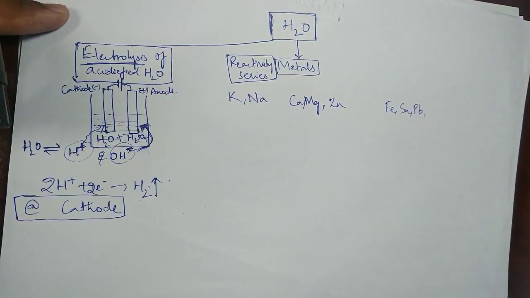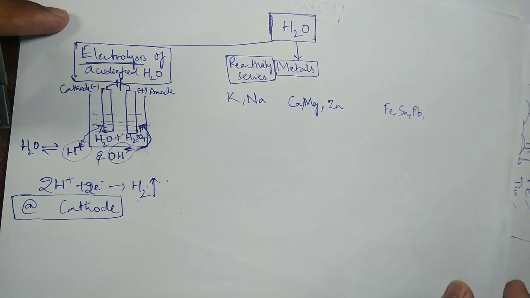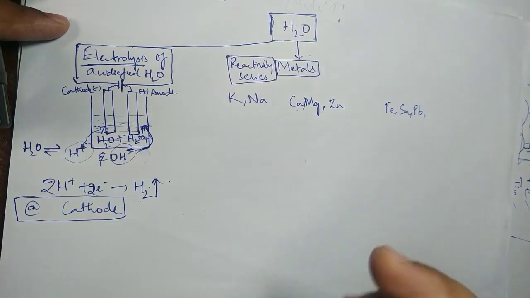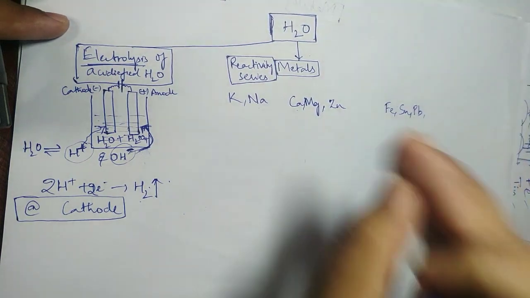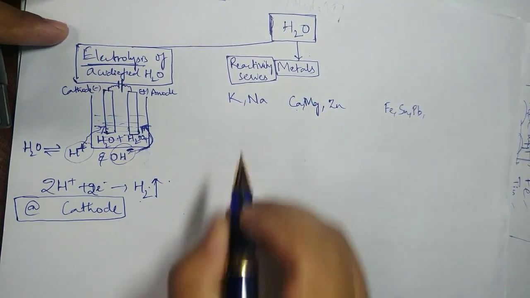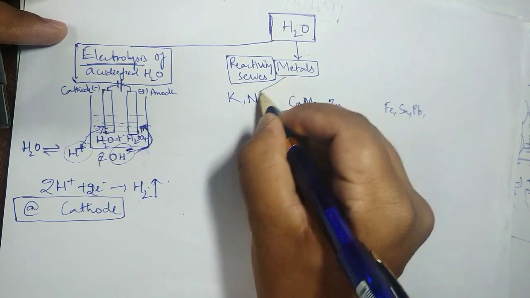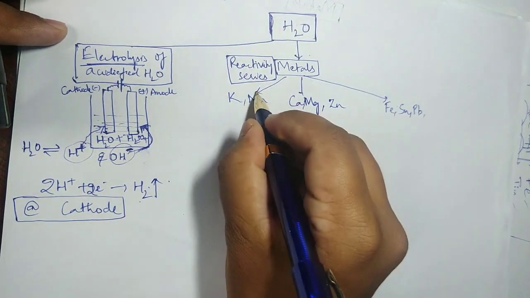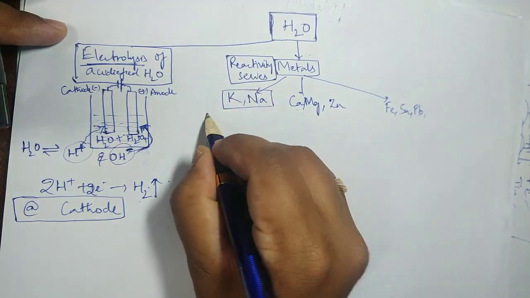If you want to, listen again, pause my video, get back, read it again. Ultimately you have to memorize the elements, that's the point. So on the whole I can say these elements or these metals, I group them as very reactive.